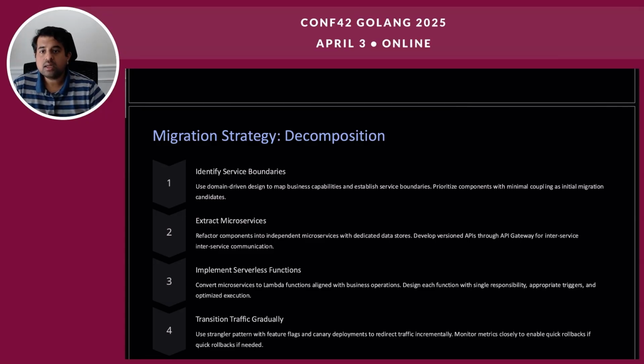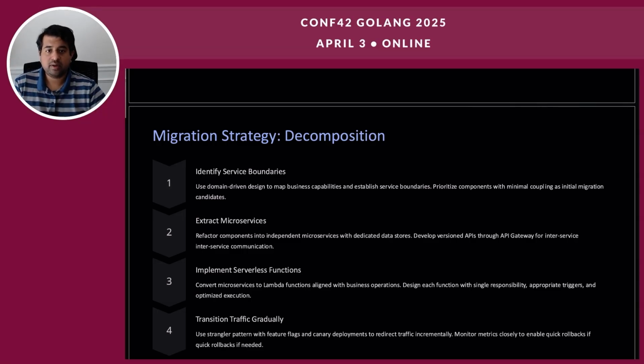Now, the third step is implementing serverless functions. Lambda functions. This step involves converting the extracted microservices into Lambda functions. Each Lambda function should be designed with a single responsibility, aligning with a specific business operation. Triggers and optimization.